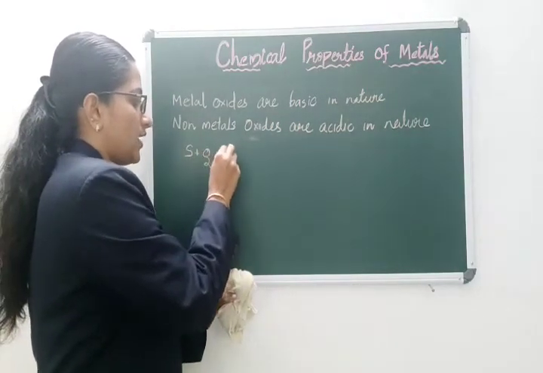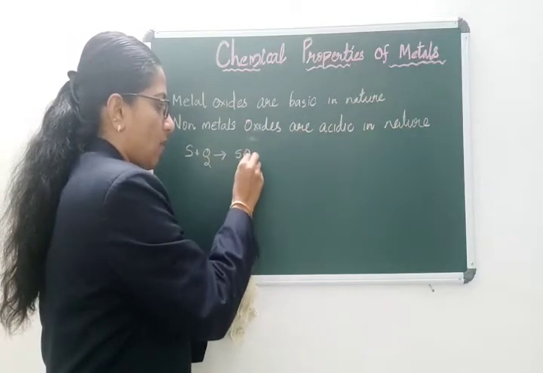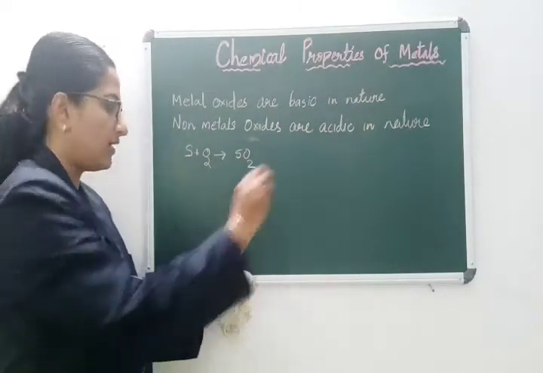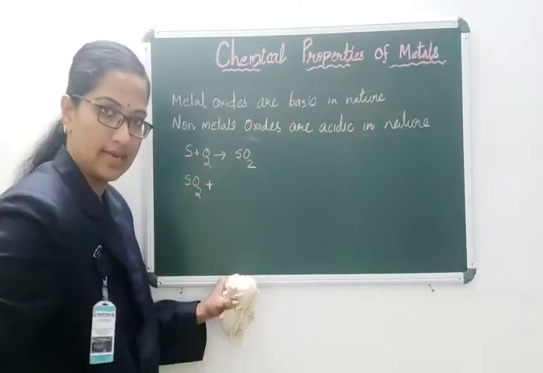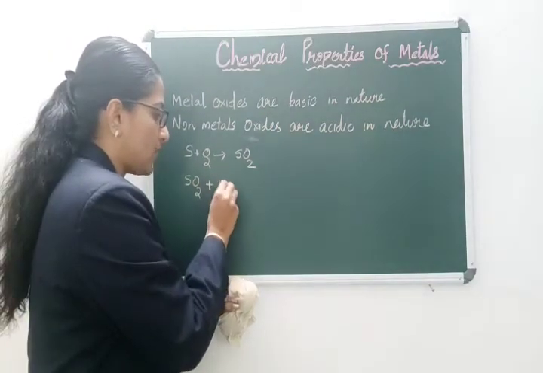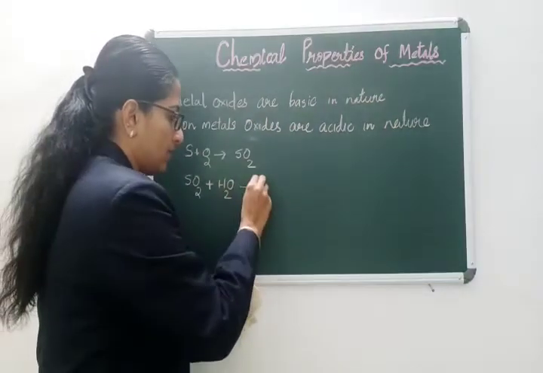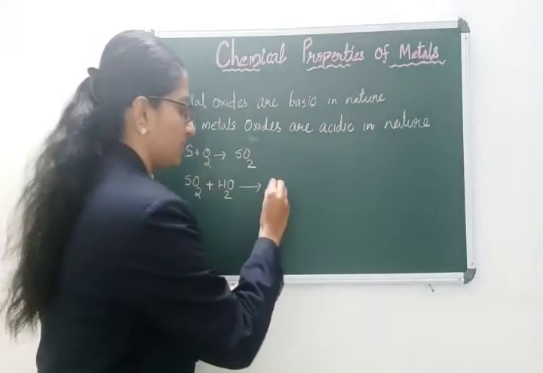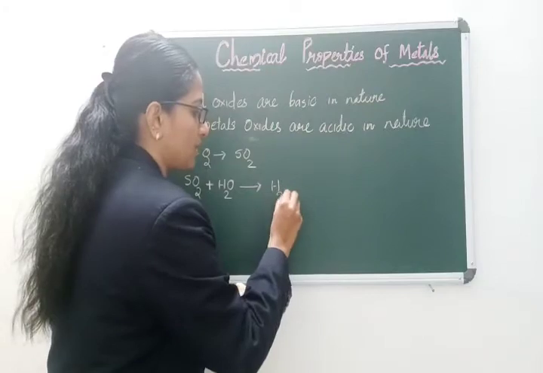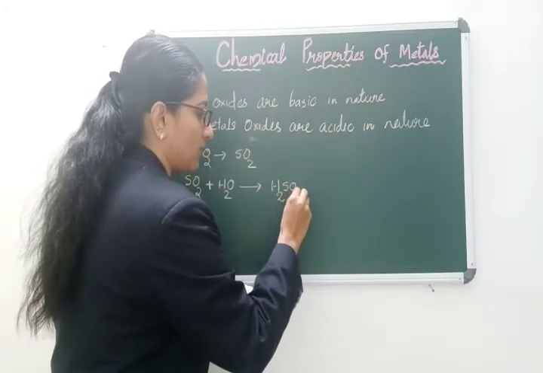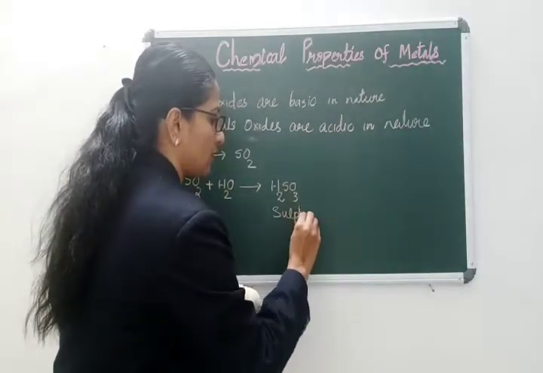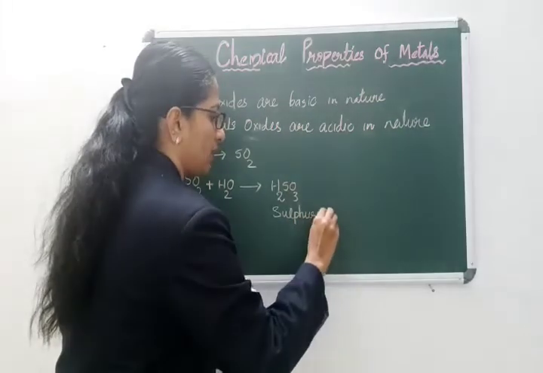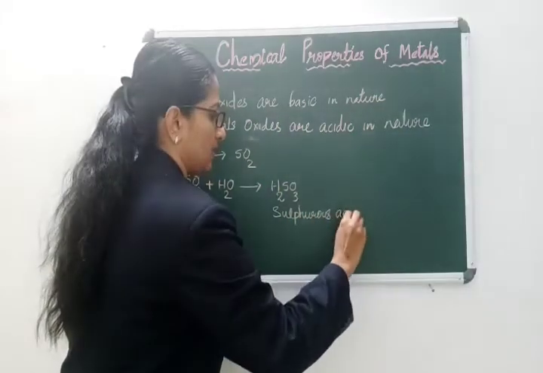Sulfur plus oxygen gives sulfur dioxide gas. Take the sulfur dioxide gas, a non-metal oxide, and make it react with water. The product is sulfurous acid, H2SO3. It is sulfurous, not sulfuric.